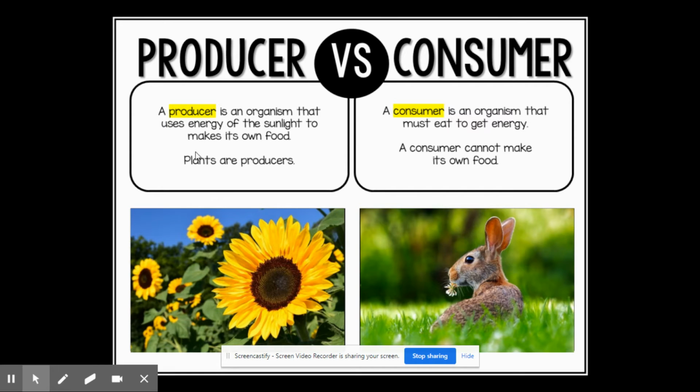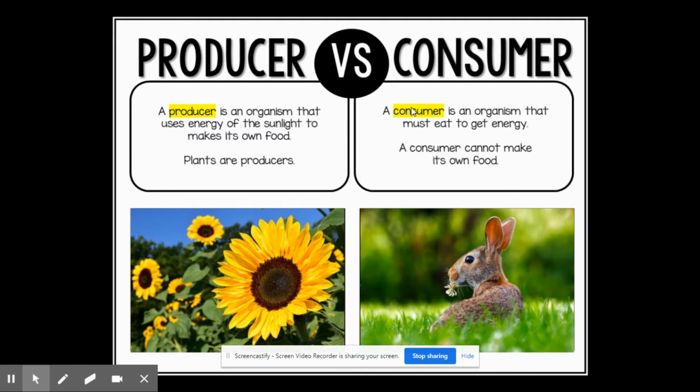When I think of examples of producers in our ecosystem, plants, okay? Producers begin with a P. Plants also begin with a P. So they start the food chains as well. So when we talk about food chains and food webs, they are the first part of that food chain. Producers make their own food, plants, through photosynthesis.